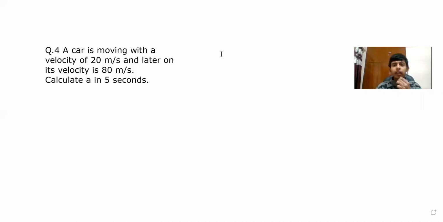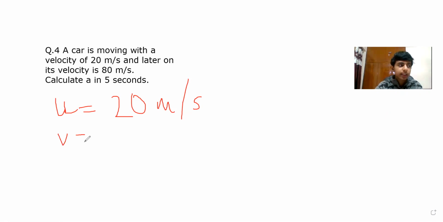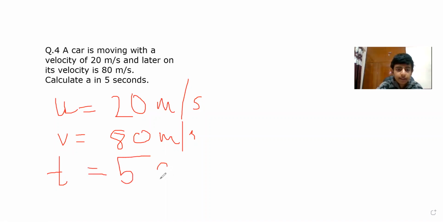Okay. Now let's move to the fourth question. This is the last question for today and the easiest question. A car is moving with a velocity of 20 meter per second. It is moving, that means the initial velocity is 20 meter per second. And later on its velocity is 80 meter per second. That means the final velocity is 80 meter per second, and time is 5 seconds.